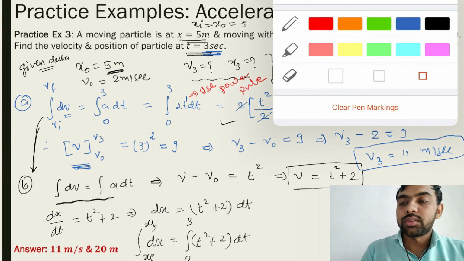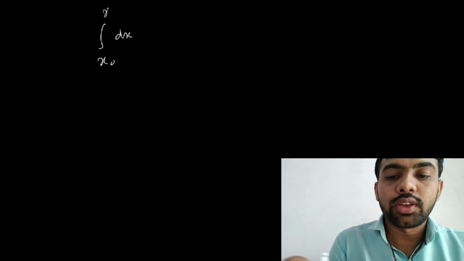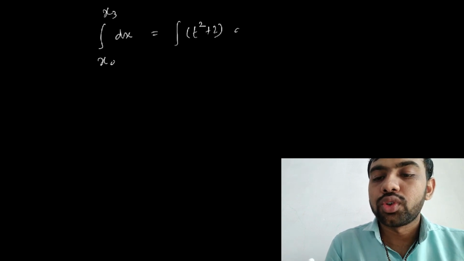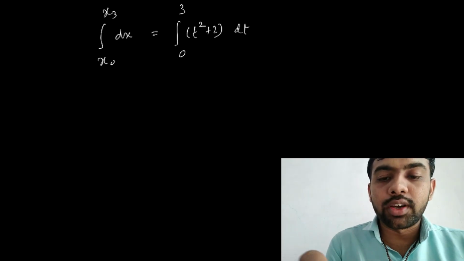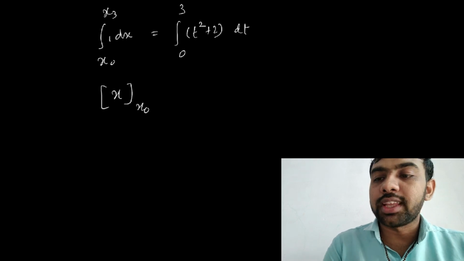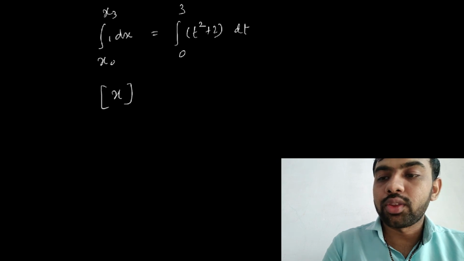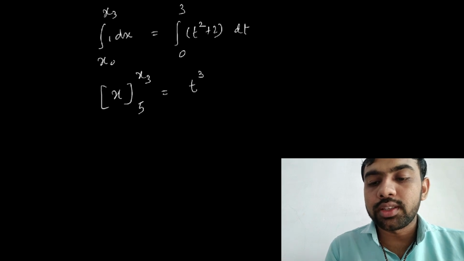ठीक है. So let's see, integration dx x0 to x3 is equal to integration t square plus 2 dt 0 to 3. ऐसा हो जाएगा. So what is this answer? यहाँ पे 1 है तो आंसर क्या होगा? x, कहाँ से कहाँ तक? 5 to x3 is equal to t square का integration, 1 power increases, new power comes in denominator.